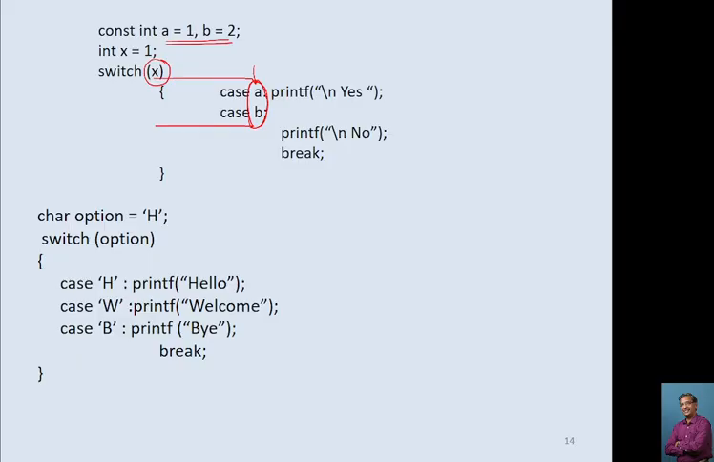Now here this works. Case H, what is character option? Option is a variable with value H, so this matches with this, so it will print hello. But here we don't have break, so it will print welcome, it will print bye also. It won't print hello only. When it goes to the switch and this value is matched, it starts executing your case part till it finds a break. So here it will print hello, no break is there, so it will print welcome, no break is there, so it will print bye and then break.